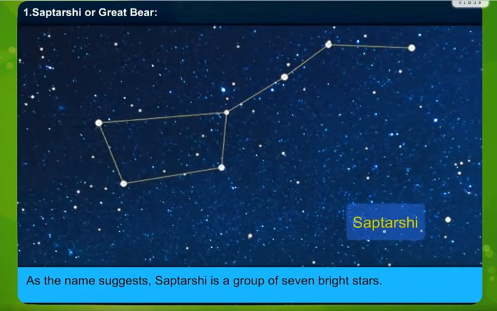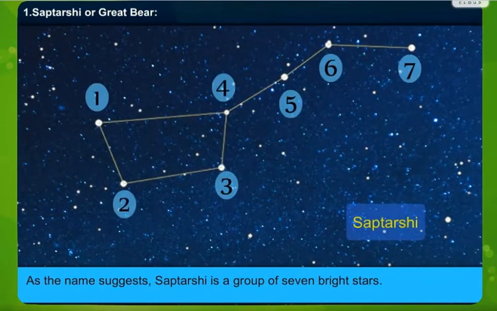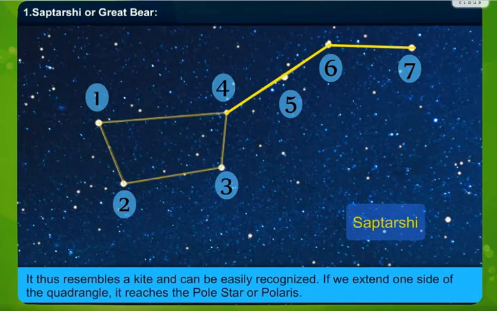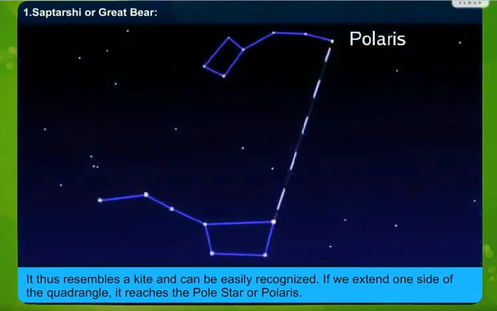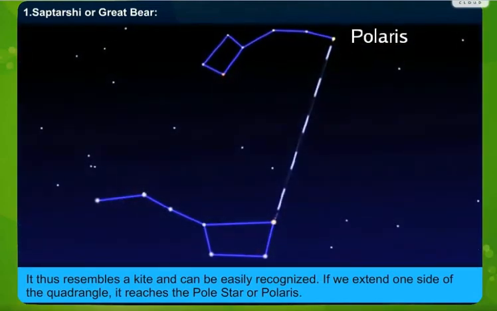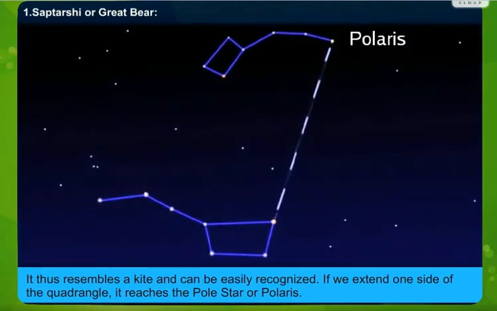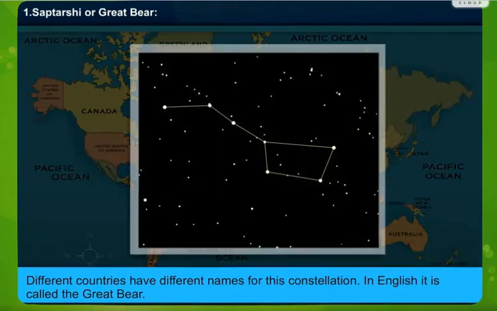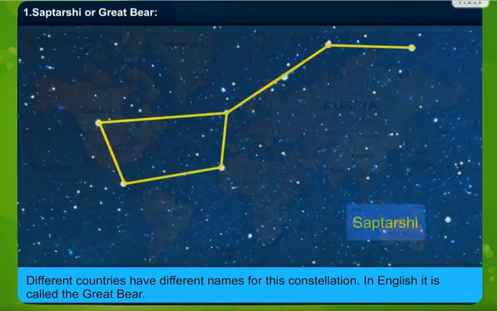As the name suggests, Saptarishi is a group of 7 bright stars. It is in the shape of a quadrangle with a tail made up of 3 stars. It thus resembles a kite and can be easily recognized. If we extend one side of the quadrangle, it reaches the pole star or Polaris. Different countries have different names for this constellation. In English, it is called the Great Bear.